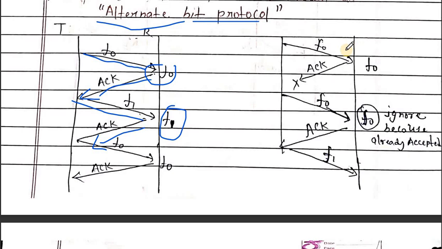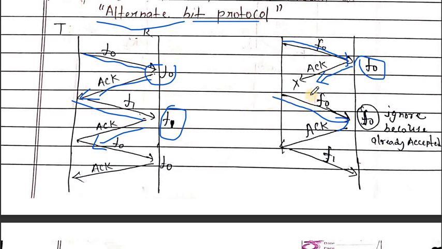Now, in the second case, the transmitter sends the F0 frame, which is received by the receiver, and the receiver sends an acknowledgement. If the acknowledgement is lost, then after some time the transmitter again sends F0, because the previous acknowledgement wasn't received at the transmitter end.